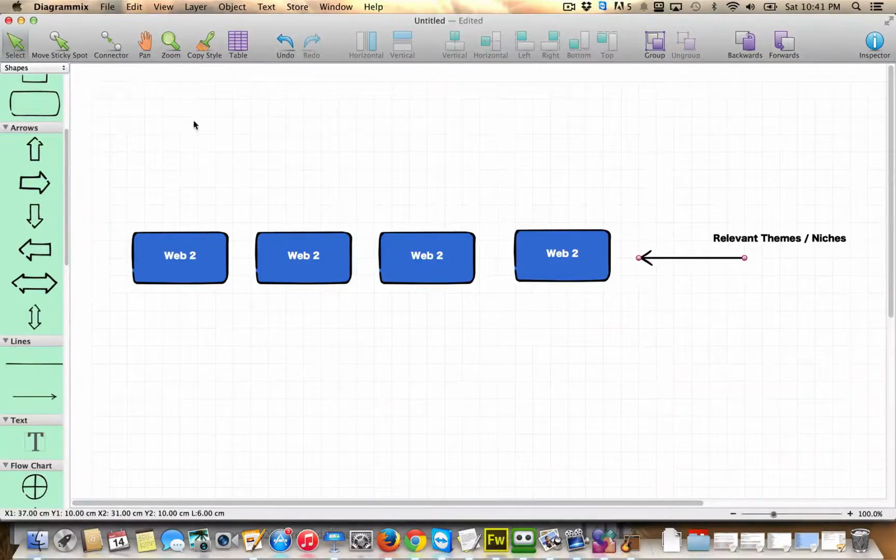All right, so you can see I have drawn this out, these Web 2.0 properties right here. And again, we're making note that these are all under relevant themes and niches. I want to just show you real quick another site that I did.